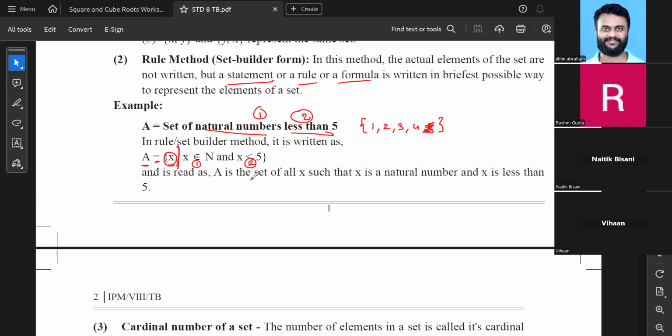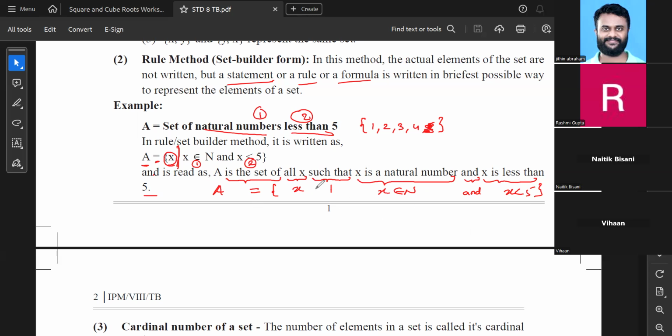Okay. So मैं इसके symbols यहाँ पर लिखता हूँ. A is the set of, which means equal to, and the brace bracket, all x such that, which means vertical bar, x is a natural number, which means x belongs to N, and x is less than 5, which means x is less than 5, like this, then close bracket.